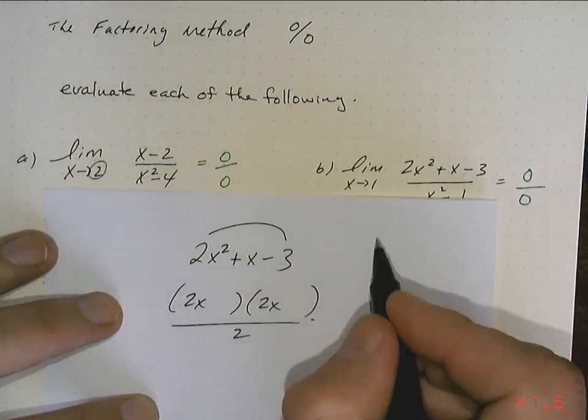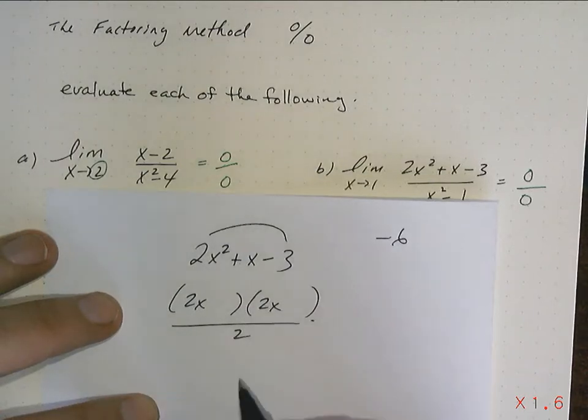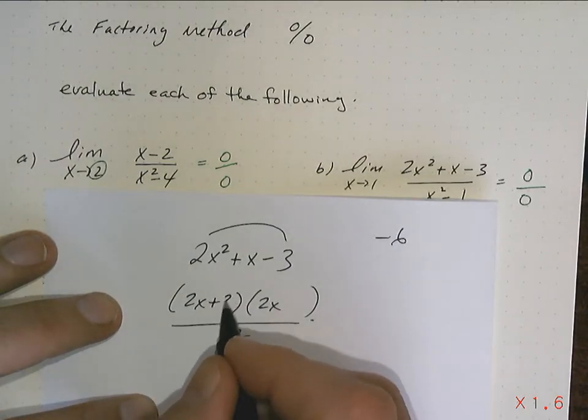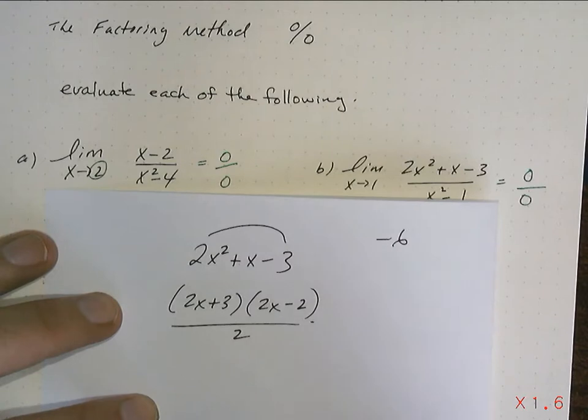You're looking for two numbers that multiply to give negative 6 and add to give positive 1. So I'm thinking positive 3 and negative 2. Let's see if that works. These two multiply to give negative 6. That's good. These two add to give 1.